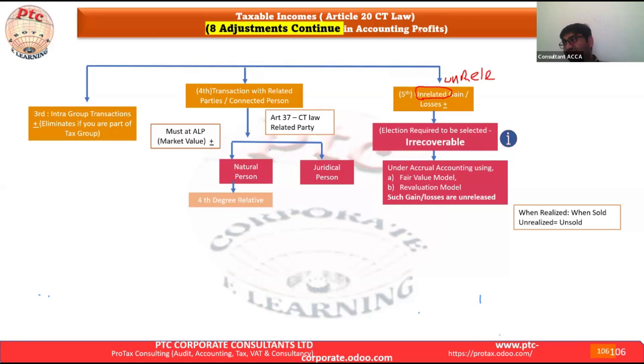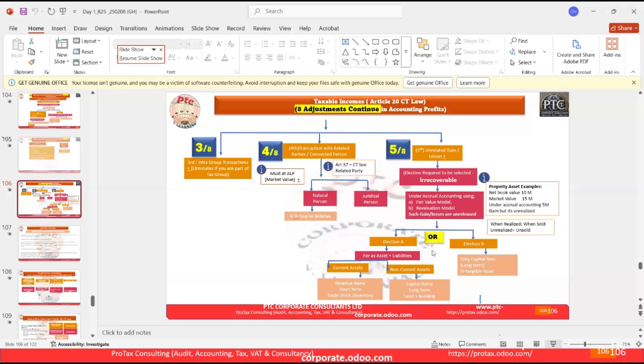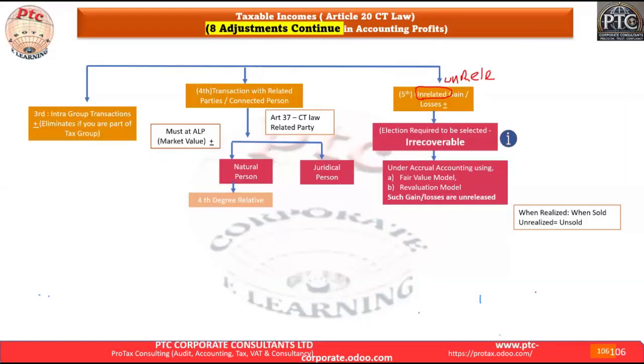Ms. Kinjal, I appreciate it if you unmute your mic and share the insight you have about this. Please enlighten us about this topic.